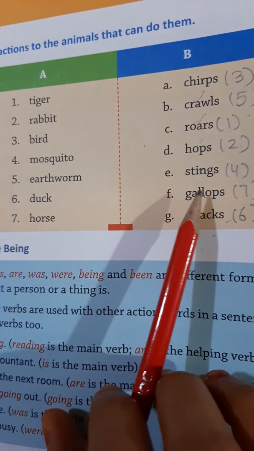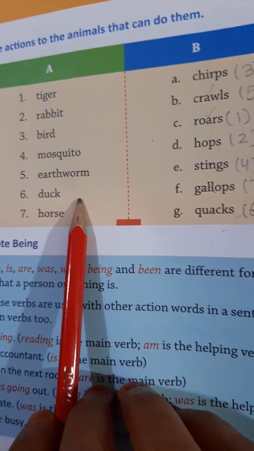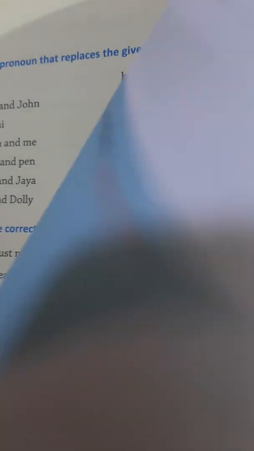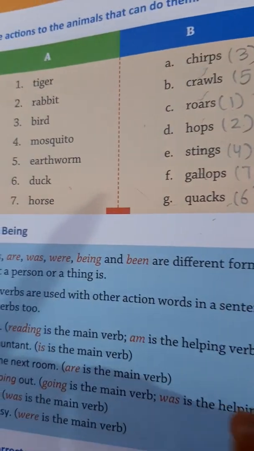So these are the actions which are performed by these animals. So you do this. We will be doing the next exercises in our next class.